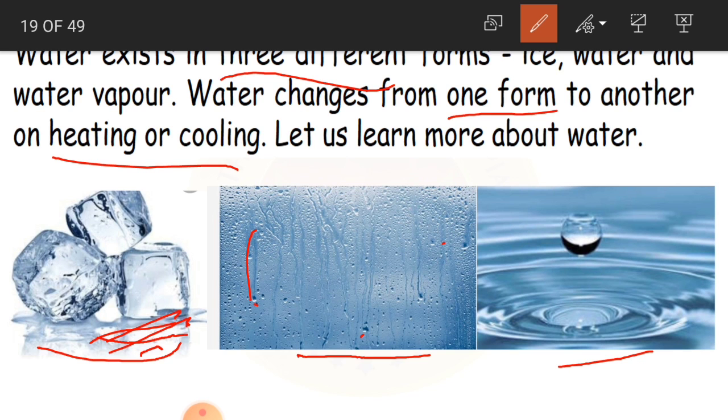If you take out ice cubes from the fridge and keep them aside for some time on your dining table or somewhere in your room, what happens? The ice cubes are going to melt and we will get water.